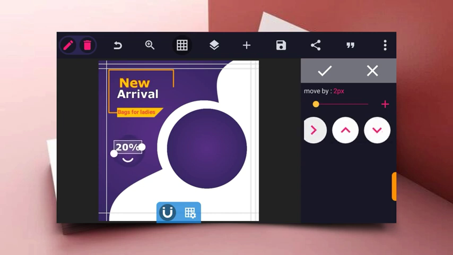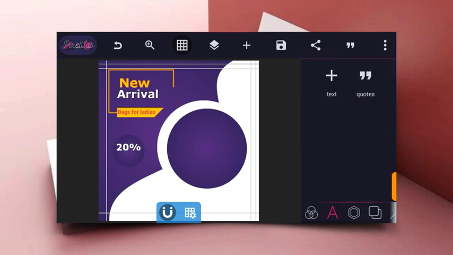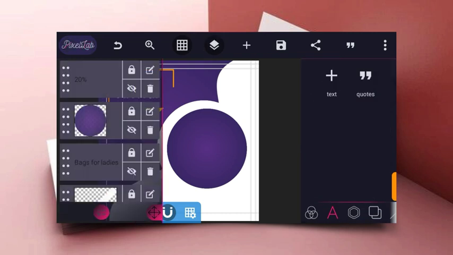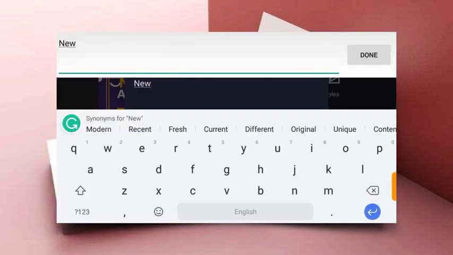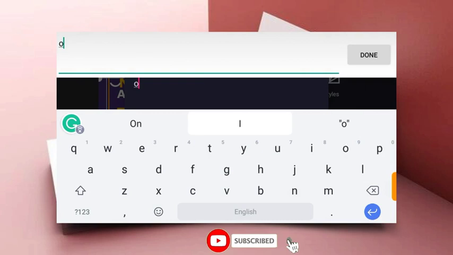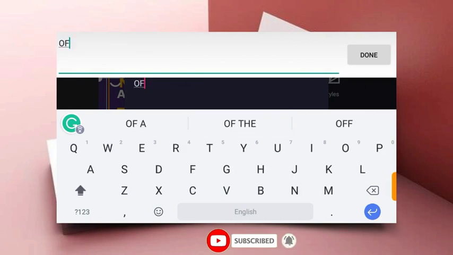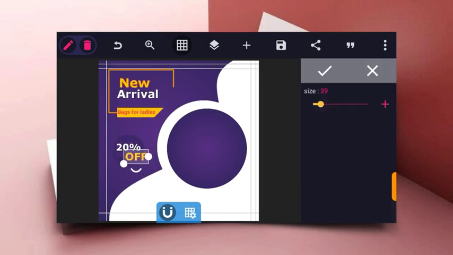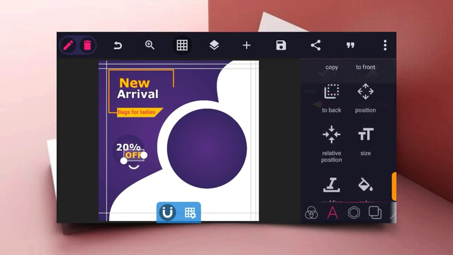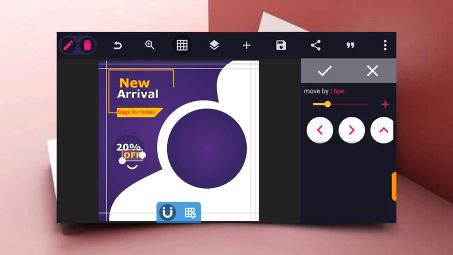So whatever you do, make sure you align everything you design to the center of each of the designs. So now you duplicate the new text to type in your off. So you also use the relative size to reduce this to the exact size you want, and then use the position tool to move it around, and then place it at the center of your design or the center of your circle.